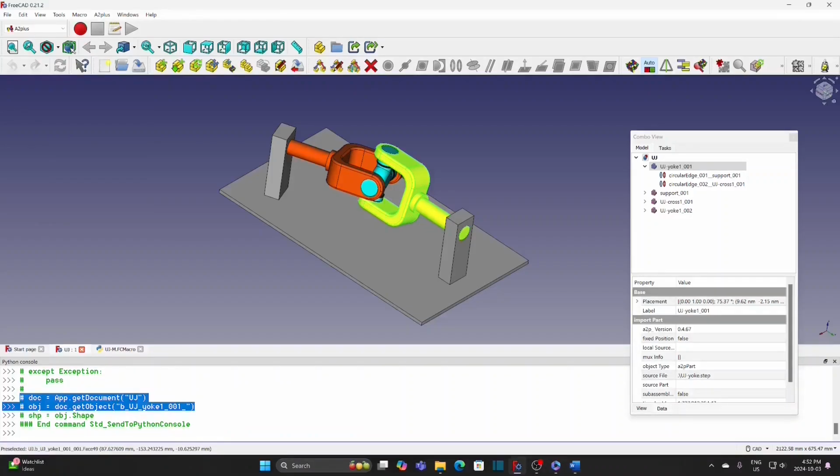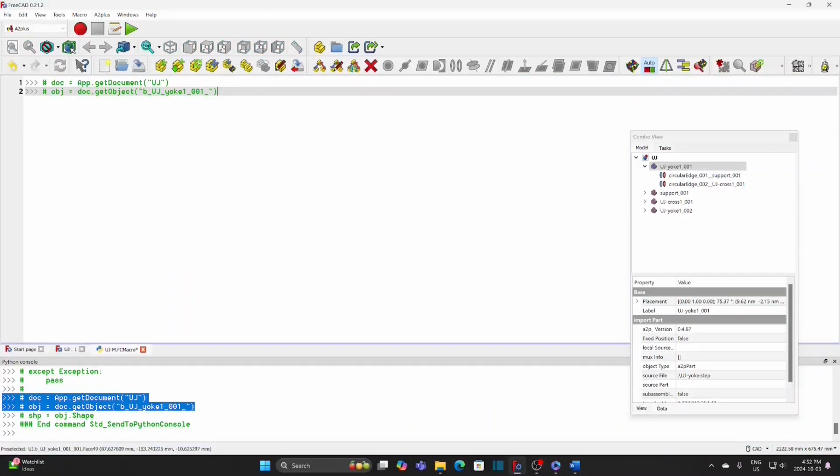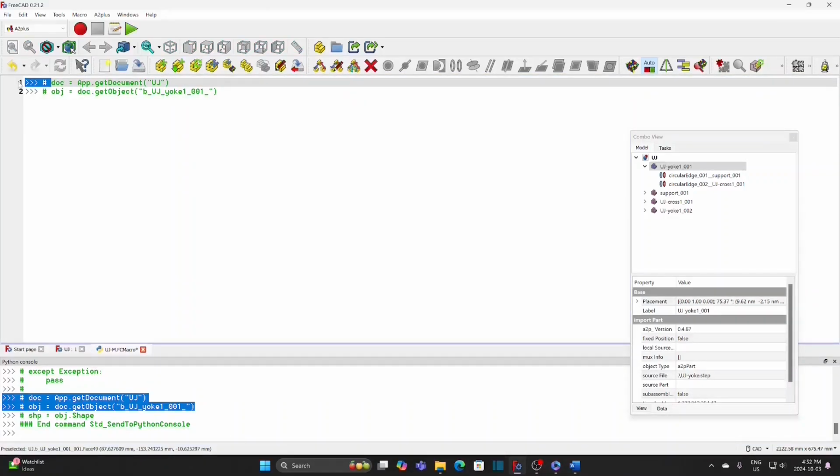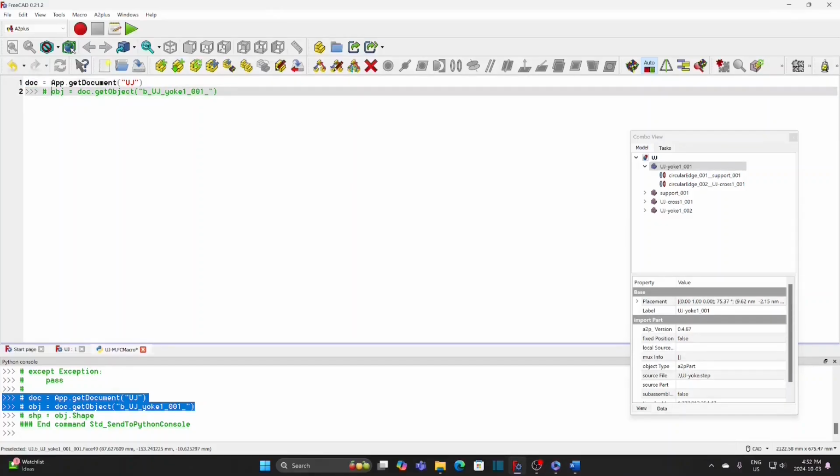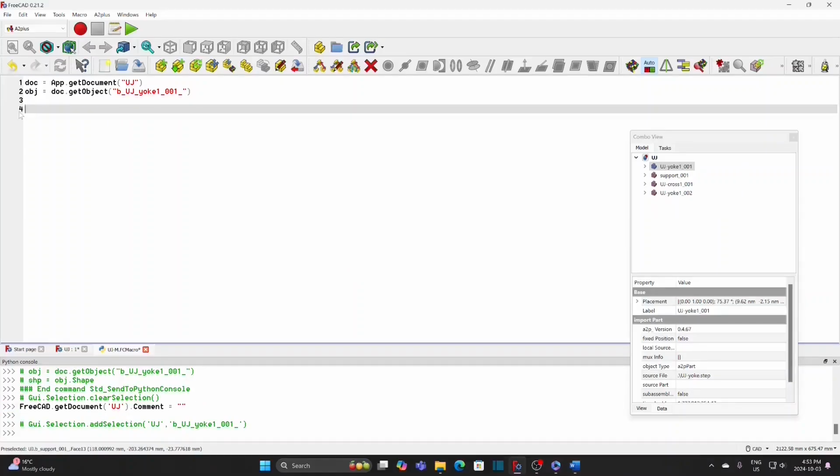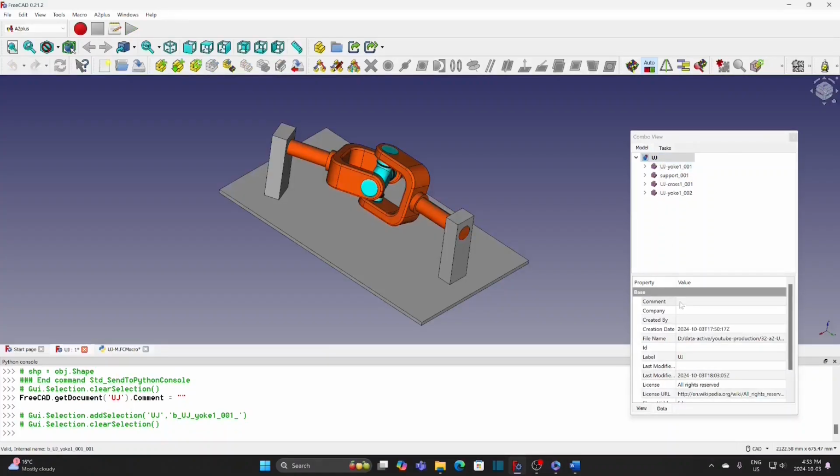Copy these two lines and paste in the macro. The first line is to get the document, and the second line is to get the object yoke. If the command in the document is started, it will run the commands below. This is the command to rotate the yoke in the document.